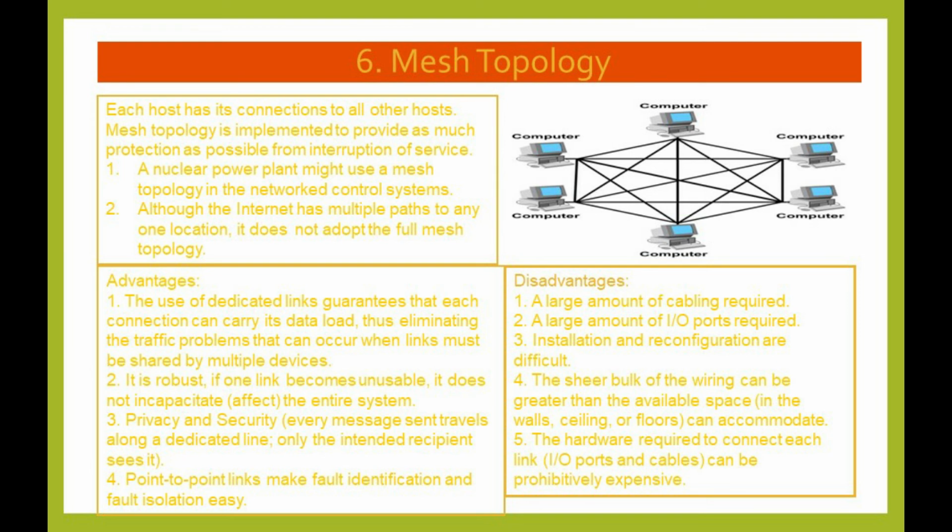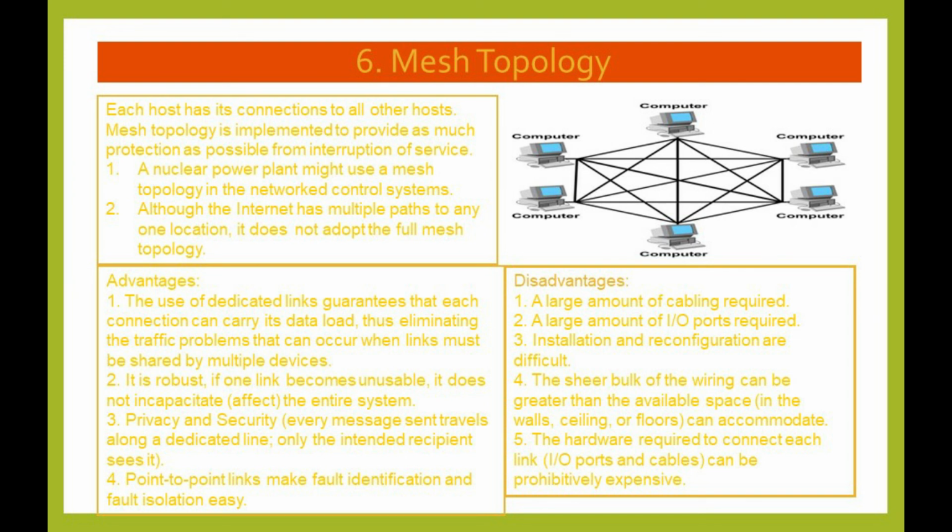Advantages of mesh topology: the use of dedicated links guarantees that each connection can carry its data load, thus eliminating the traffic problems that can occur when links must be shared by multiple devices.